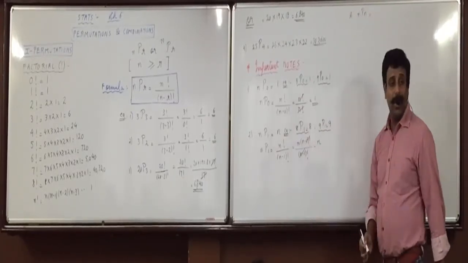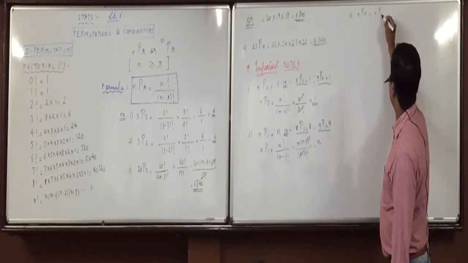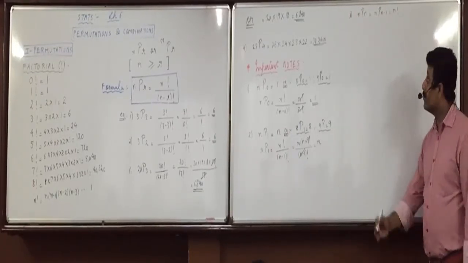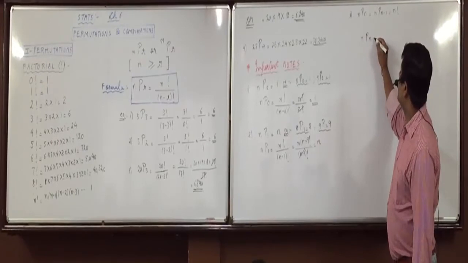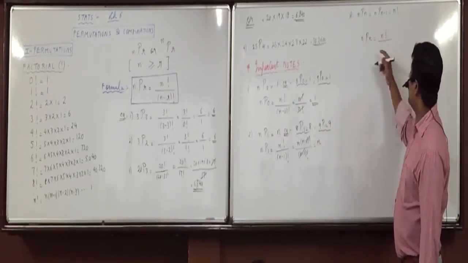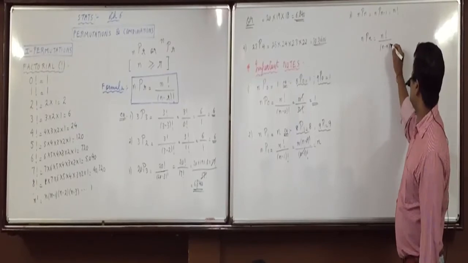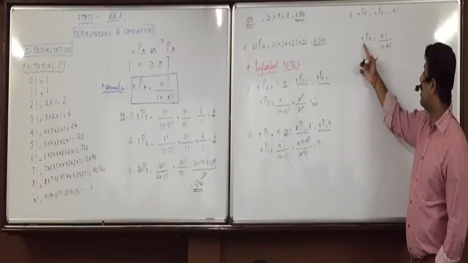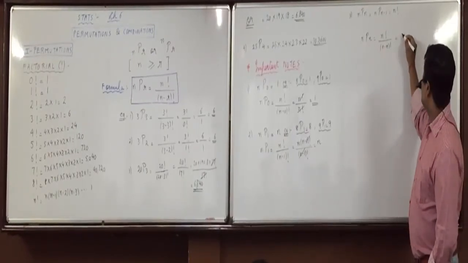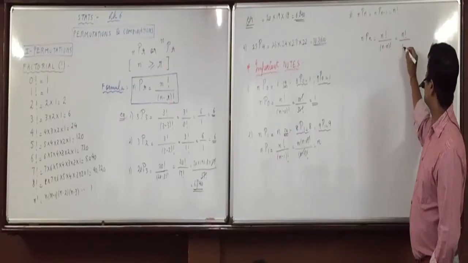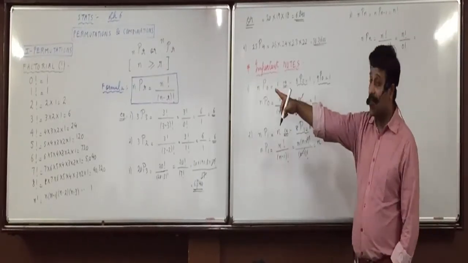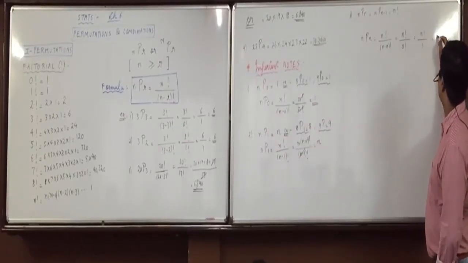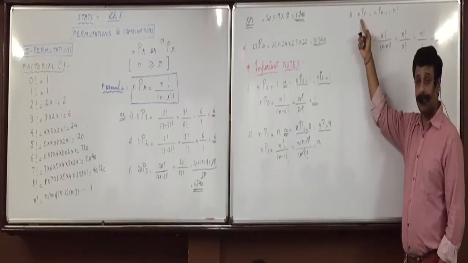nPn will be equal to nPn minus 1, and both will be equal to n factorial. nPn will be n factorial upon n minus n whole factorial. r is n itself, so n factorial upon n minus n whole factorial. n factorial upon what is n minus n? 0 factorial. 0 factorial is 1, not 0. So it will be n factorial upon 1, that is n factorial. This is nPn.